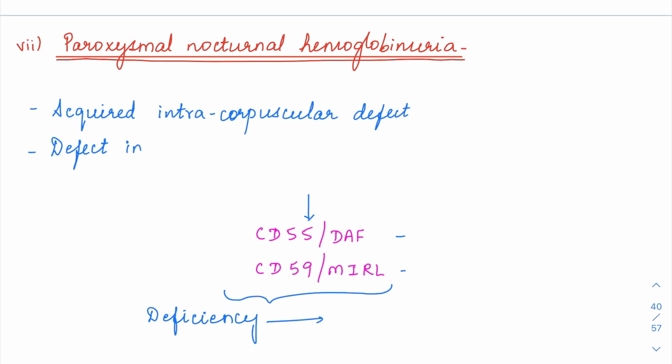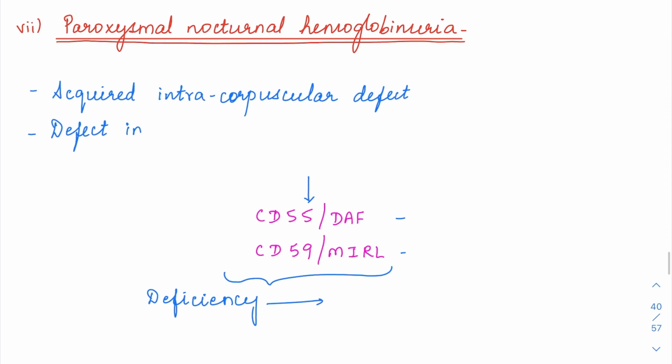So let's move on to the next hemolytic anemia, which is paroxysmal nocturnal hemoglobinuria. So here it is the only acquired intracorpuscular defect, right? Till now we had seen all the inherited diseases in intracorpuscular defects: membrane, enzyme, and the hemoglobinopathies. Next we are going to the acquired kind of intracorpuscular defect. The only disease under this is PNH, which is paroxysmal nocturnal hemoglobinuria.